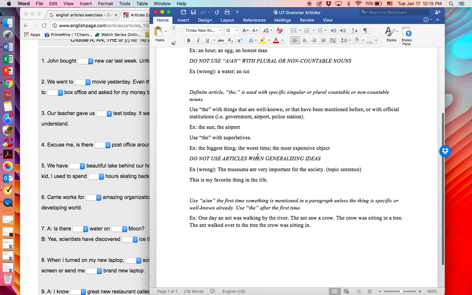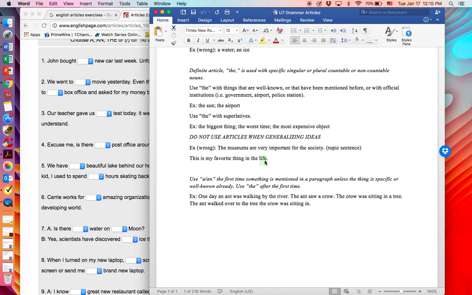We don't use articles when we're generalizing ideas. So for example, the museums are important for the society. This is wrong. We should say museums are important for society. We're generalizing museums and we're generalizing society. Right? This is my favorite thing in the life. Never say the life. Almost never, unless we're talking about poetry or something like that. So this is my favorite thing in life. Life is difficult. Life is extraordinary.